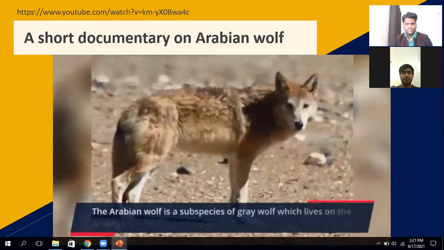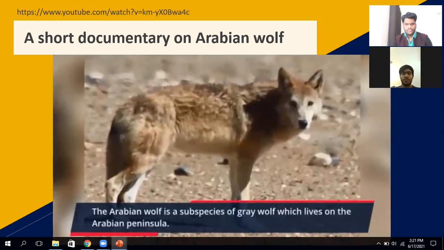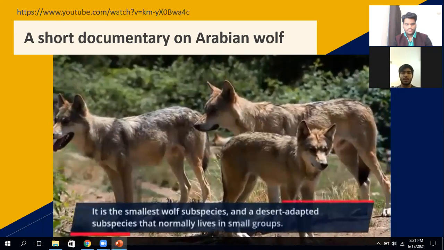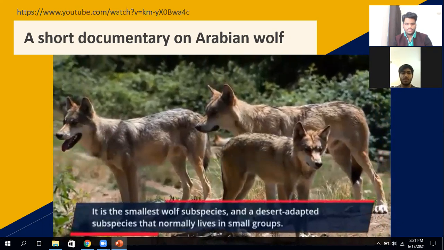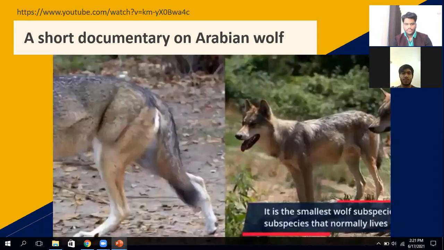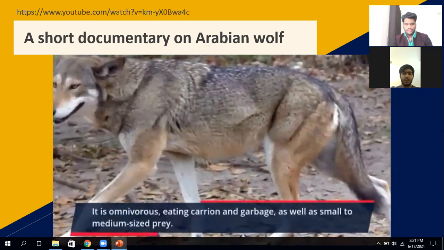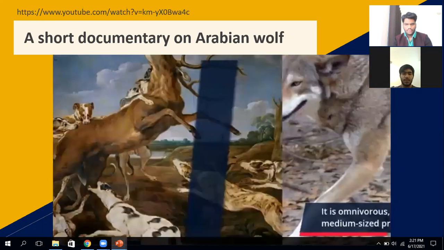The Arabian wolf is a subspecies of gray wolf which lives on the Arabian Peninsula. It is the smallest wolf subspecies, and a desert-adapted subspecies that normally lives in small groups. It is omnivorous, eating carrion and garbage, as well as small to medium-sized prey.